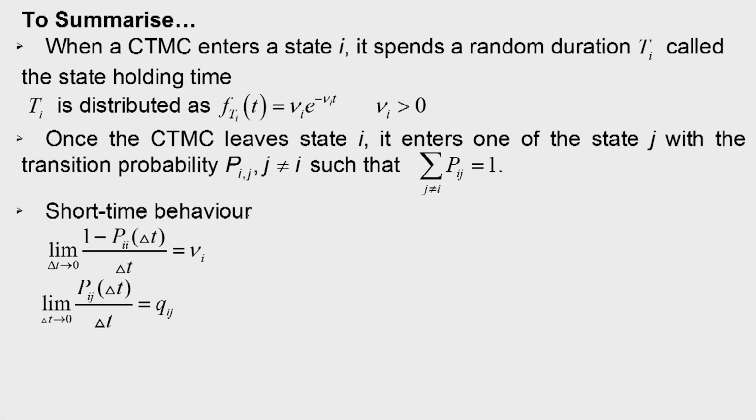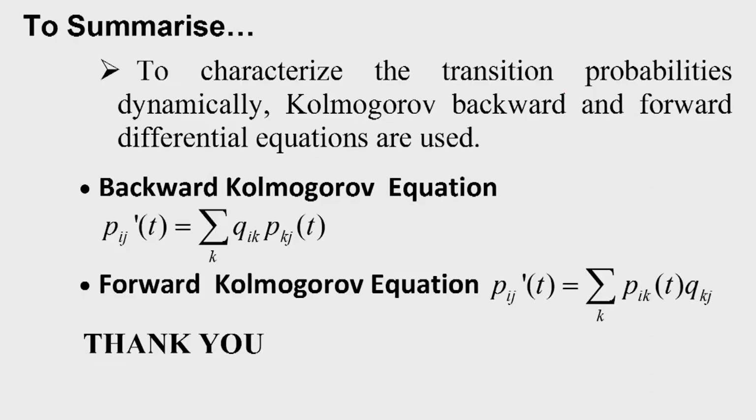We also stated two important lemmas regarding the short term behavior of a Markov chain. These two lemmas: lemma 1, limit of 1 minus Pii delta t by delta t as delta t tends to 0 is equal to nu i, and lemma 2 was limit of Pij delta t by delta t as delta t tends to 0 is equal to Qij. Now, to characterize the transition probabilities dynamically, Kolmogorov backward and forward differential equations are used.